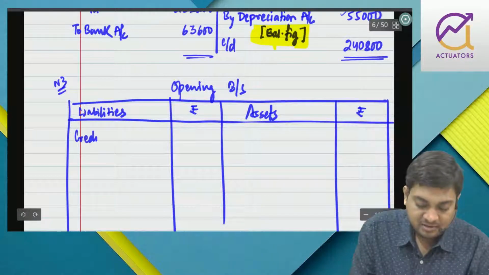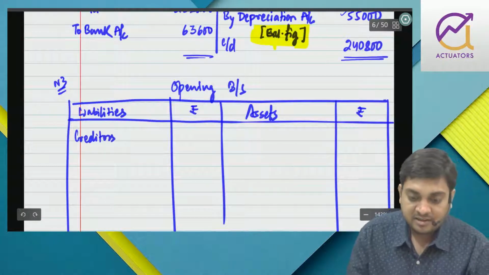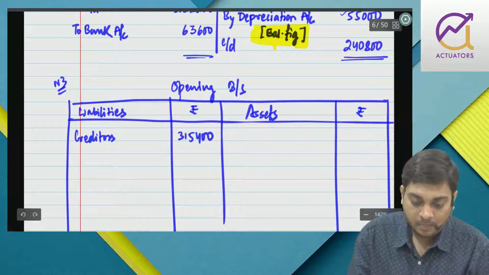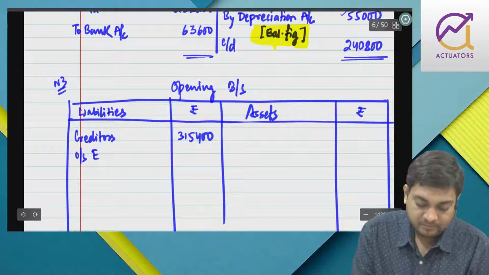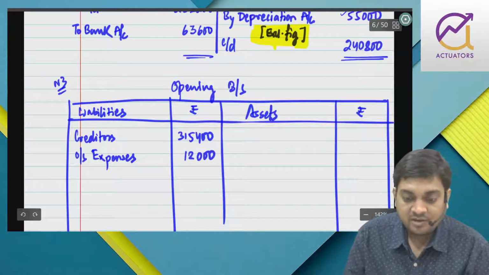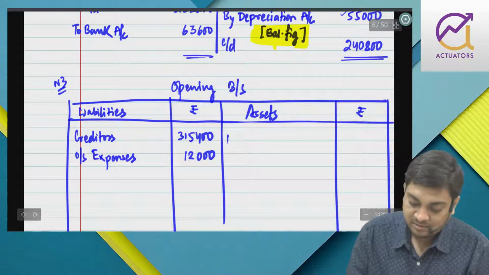We have creditors 315,400. Then we have outstanding expenses 12,000.